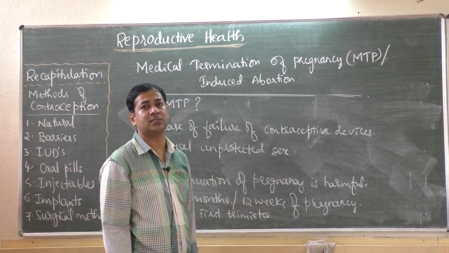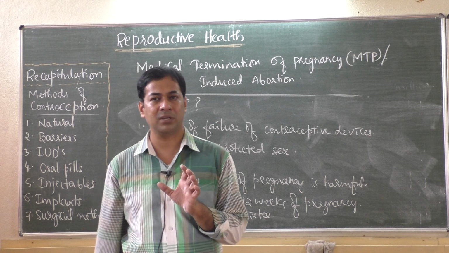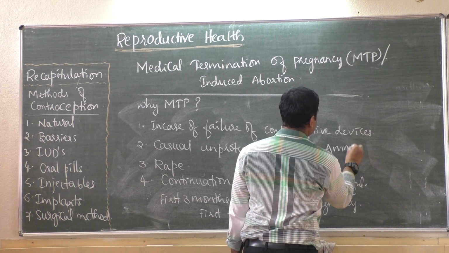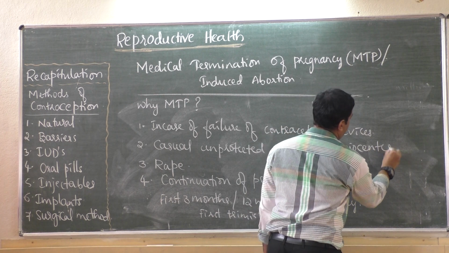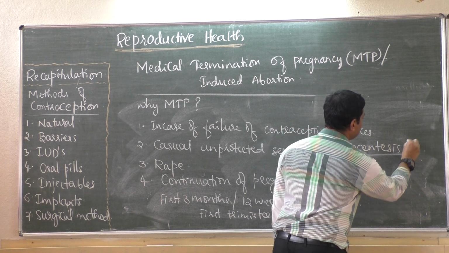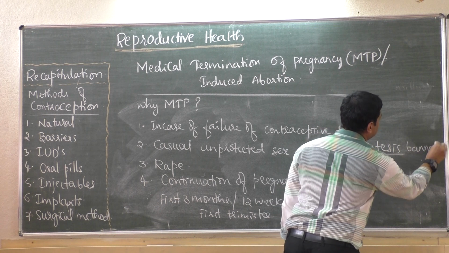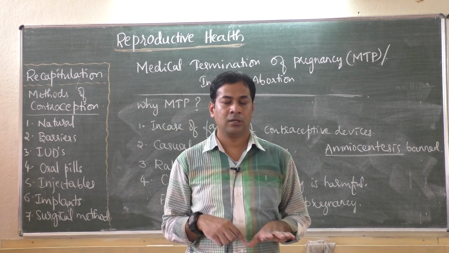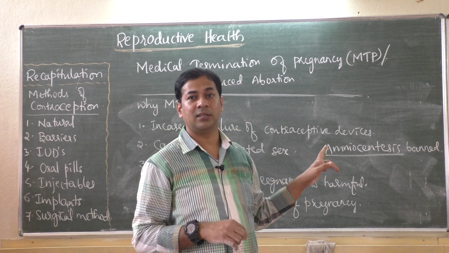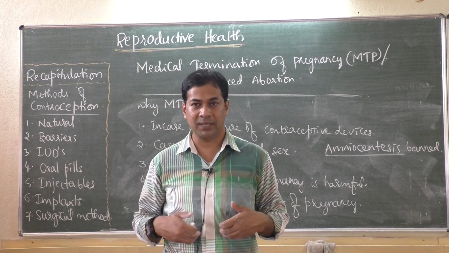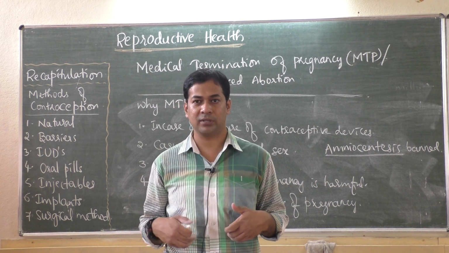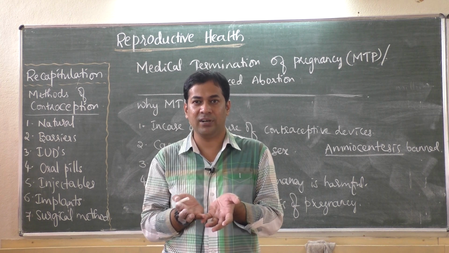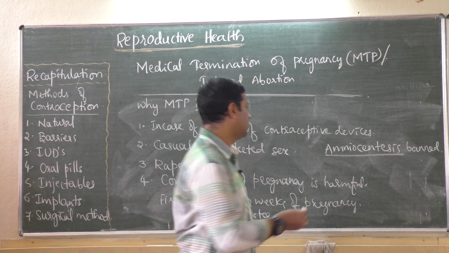Then we have already discussed that word, amniocentesis, you remember that? Amniocentesis is banned. They have put a ban on amniocentesis. Before, this amniocentesis method was there. Amniocentesis means in the mother's womb or uterus, around the baby there is a yellowish fluid, a yellowish liquid, we call it amniotic fluid.